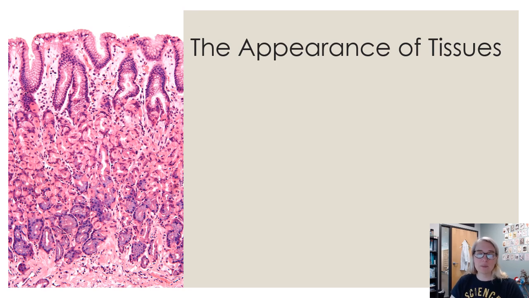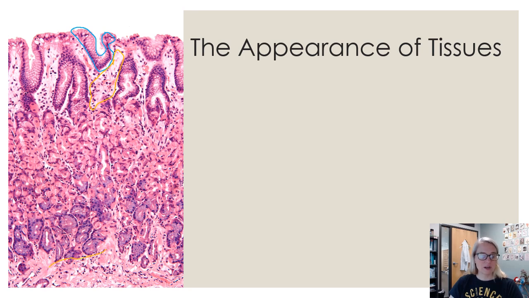So here's an example. This is a microscope picture of, looks like the stomach lining would be my guess, some kind of epithelial lining in the human body. So here we can see different tissues. Maybe I'll grab a different color since this is kind of red. Let's grab blue here. So this tissue right here that I'm going to highlight, this is one type of tissue. This is called epithelial tissue. And then this tissue right below it, let me grab a different color, maybe orange. This tissue here is a different kind of tissue. This is called connective tissue.